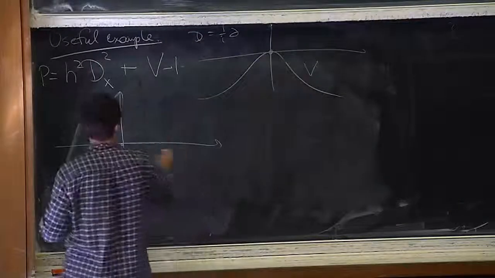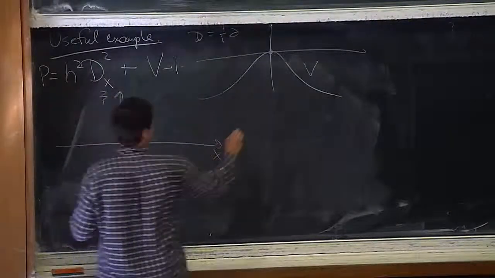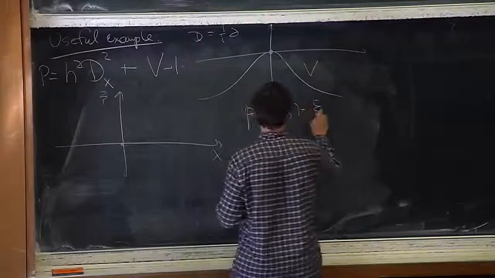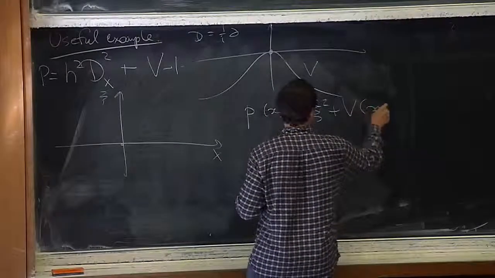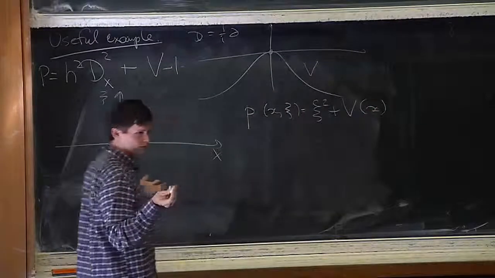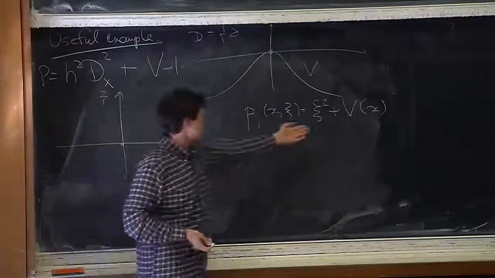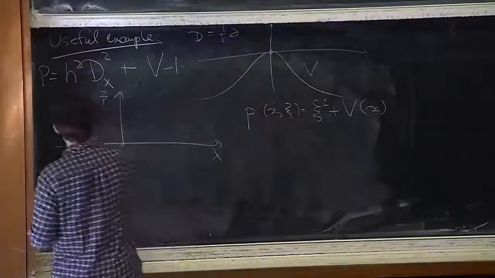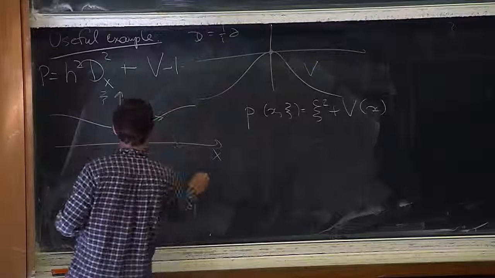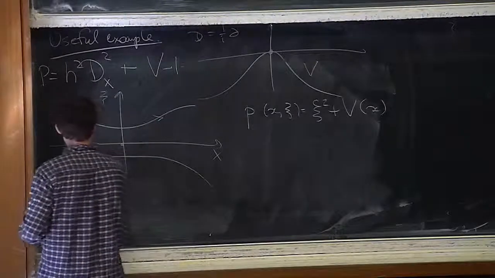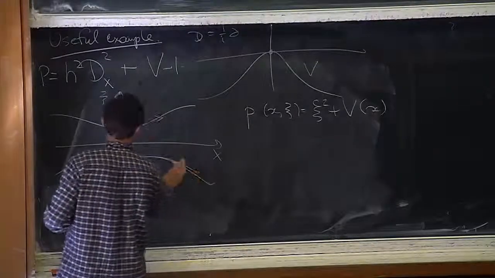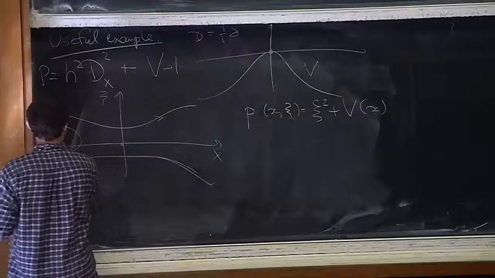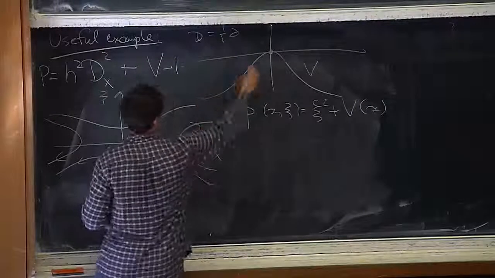So you will have, if this is x and psi, my symbol is given, so it's a function of position and momentum. It's given by psi squared plus V of x. Then the Hamiltonian dynamics is just the dynamics of a person standing on this hill. So you will have lots of trajectories which are not trapped. There's a person rolling over this hill like that. Okay, that's not a very nice way to draw it. A person rolling over the hill the other way. A person not having enough energy and just rolling back from the hill.